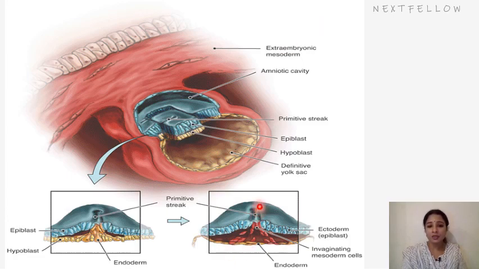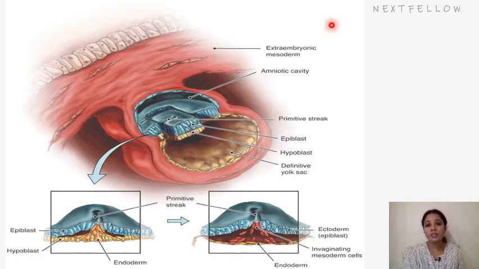If you see, this is the caudal end, this is the cranial end. The cranial end will show a pit or a depression which is called the primitive pit, and the primitive pit is continuous with the primitive groove. The presence of the primitive streak determines the site of gastrulation and initiation of germ layer formation.